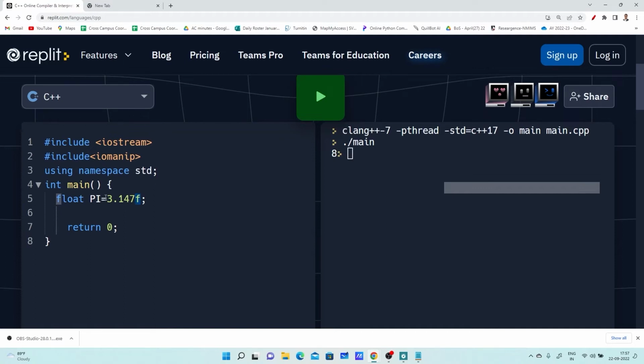If you are willing to check, I am writing the same statement again: cout, sizeof operator, 3 point... and let us check now. It will display 4. The output is 4. So this is typecasting. What is meant by typecasting? Changing from one data type to another data type. Here we converted double to float. Another way of doing this conversion is, instead of using f, we can use float as a typecasting operator.